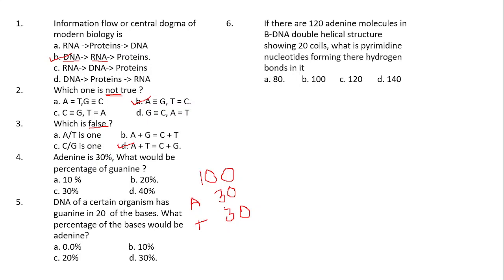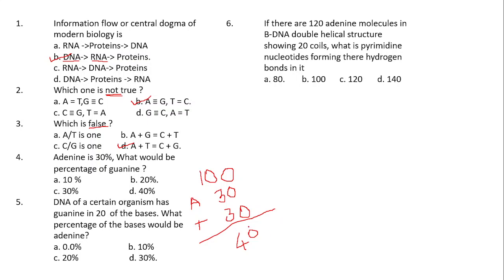So in the DNA, if 30% adenine is there, then 30% thymine will be there. So how much is remaining? The remaining will be 40%, 100 minus 60. In this 40%, guanine and cytosine will be there.